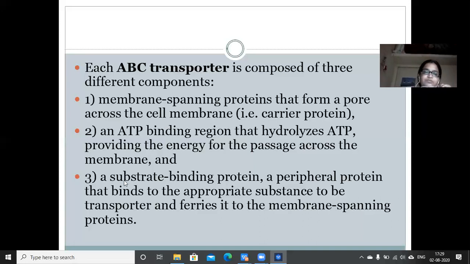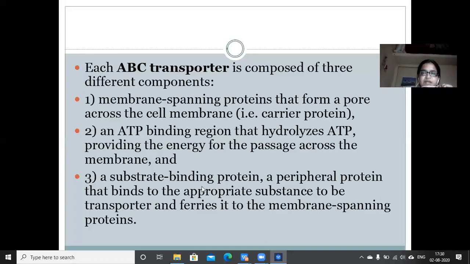Now, the third component required here is a substrate binding protein, a peripheral protein that binds to the appropriate substance to be transported and ferries it to the membrane spanning proteins.